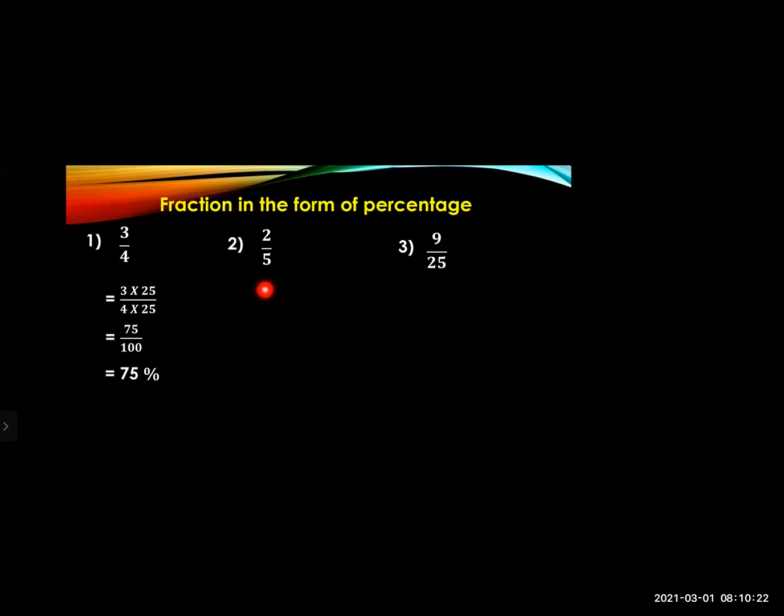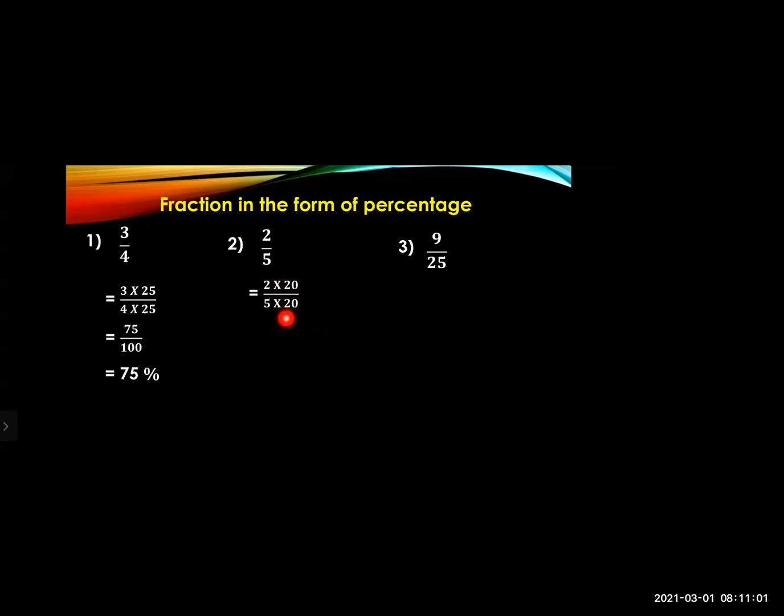Now look at the second sum. It is the ratio 2 upon 5. So here the numerator is 2 and the denominator is 5. Numerator means the upper one and denominator means the lower one. Now here the denominator is 5. So which number will you have to multiply so that you will get the denominator 100? Yes, you have to multiply it by 20.